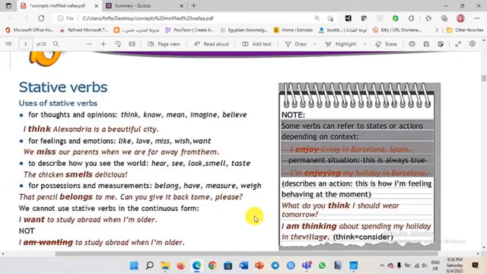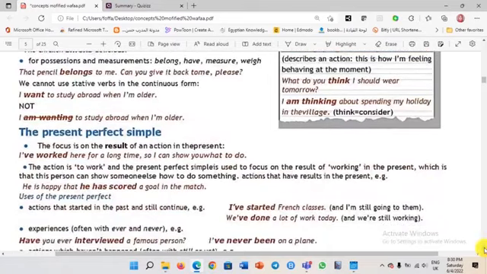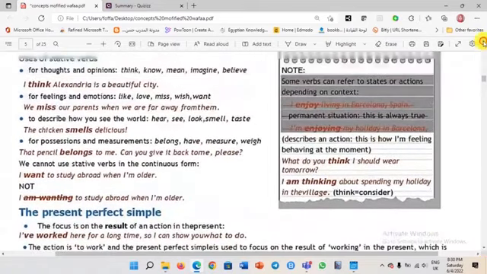Note here, some verbs can refer to states or actions depending on the context. For example, I enjoy living in Barcelona, Spain. This is a permanent situation. This is always true. You cannot say I'm enjoying living in Barcelona. This describes a state, how I'm feeling or behaving. You say I enjoy. You never say I'm enjoying.